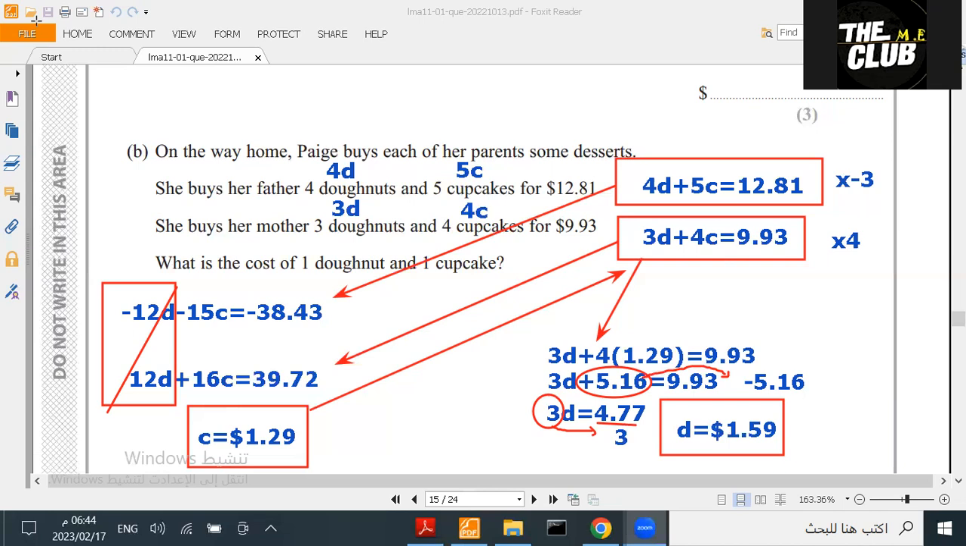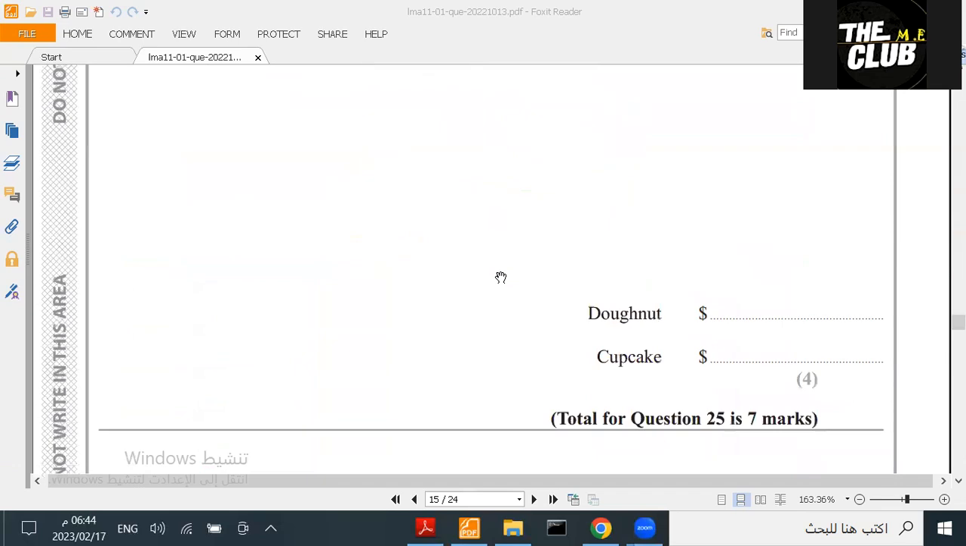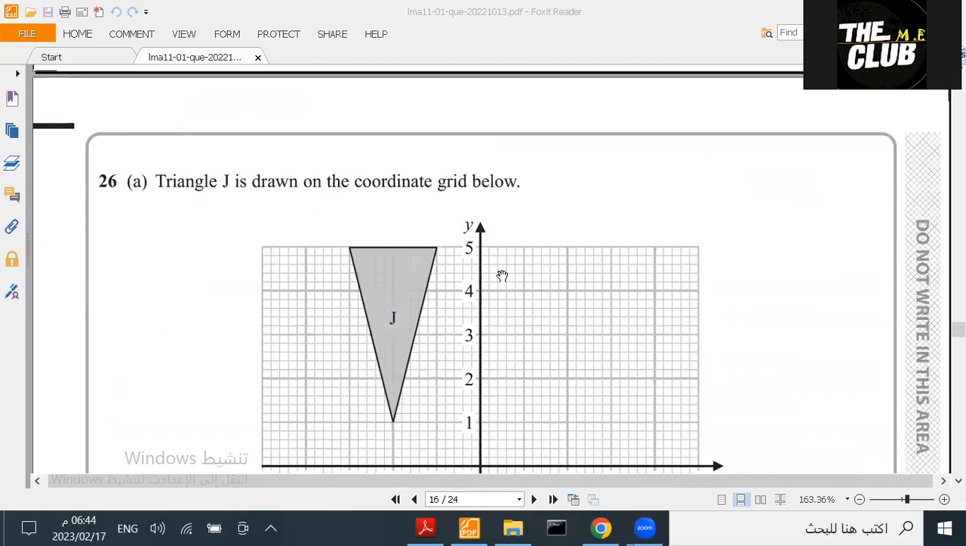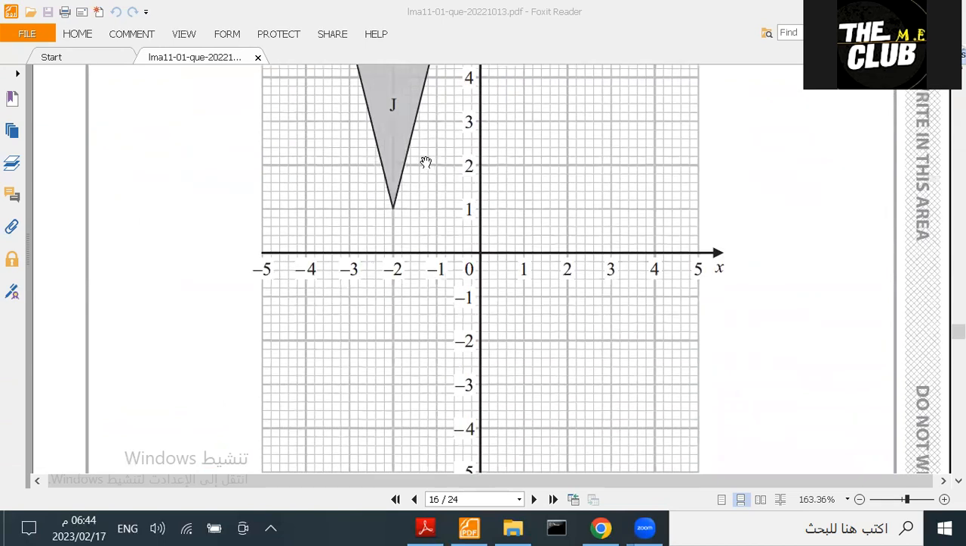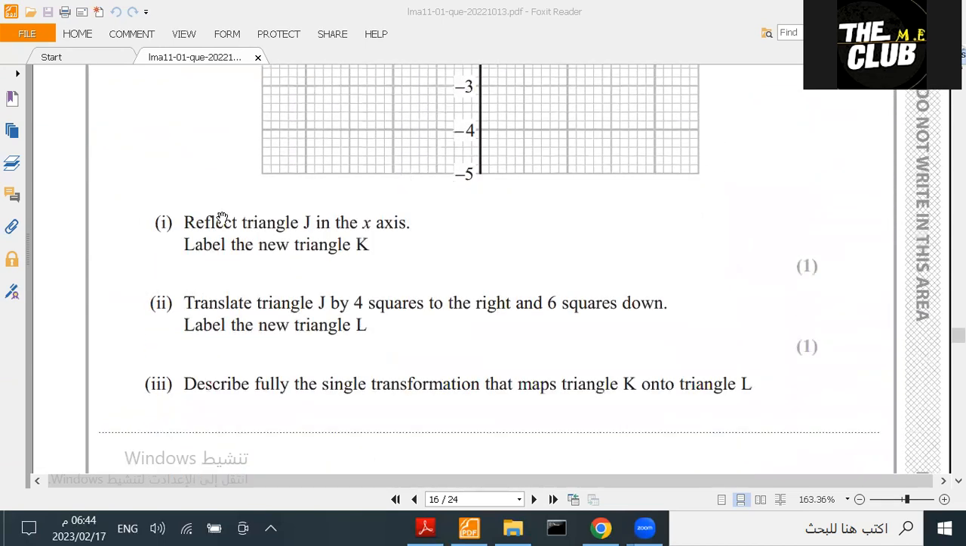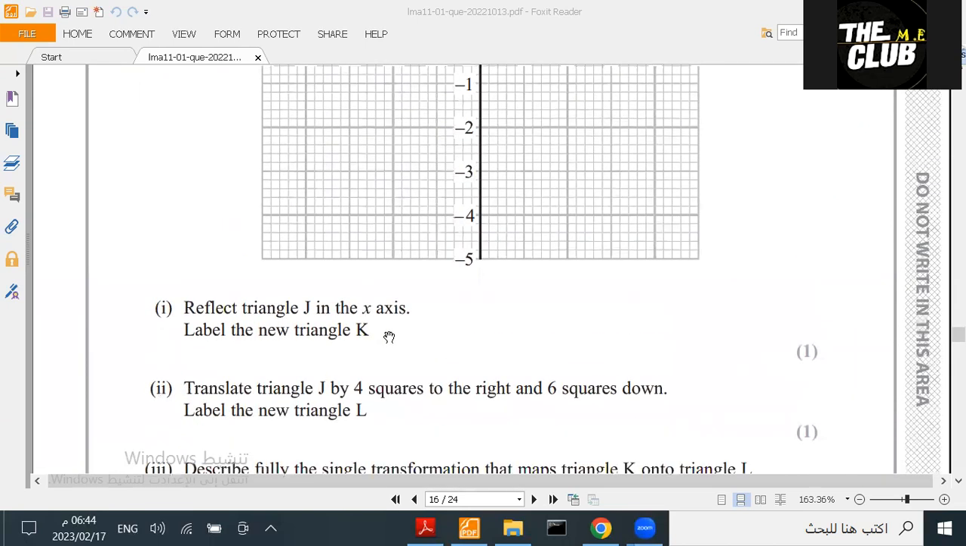Now, let's move on to the other question. Donuts and cupcakes. Questions make me hungry. Okay, let's check this, 26. Triangle J is drawn on the coordinate grid below. This is a triangle. First question, reflect triangle J in the x-axis, and label it K.